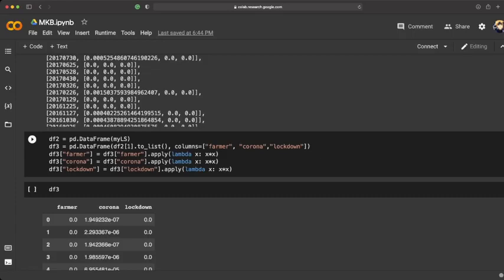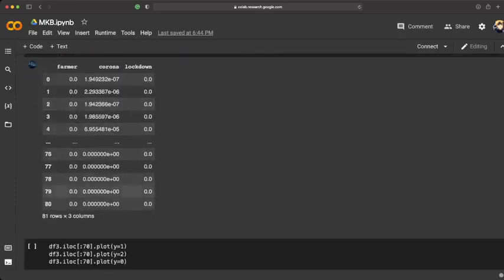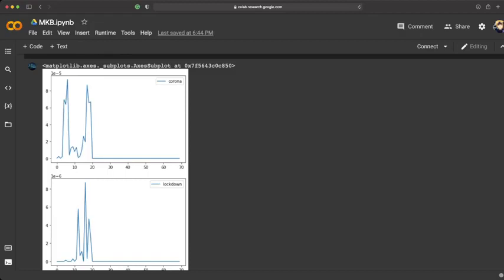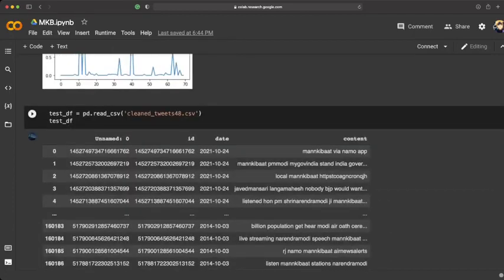This technique is very useful when you have something of interest and you want to research that. For example, we saw the distribution for the word corona and lockdown. You can see that in the latest 20 episodes it has started these words in the speeches, and we have done it for some other words also.